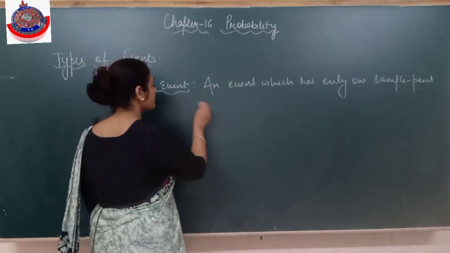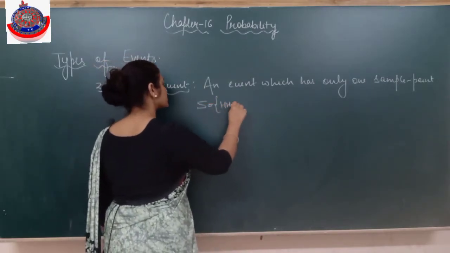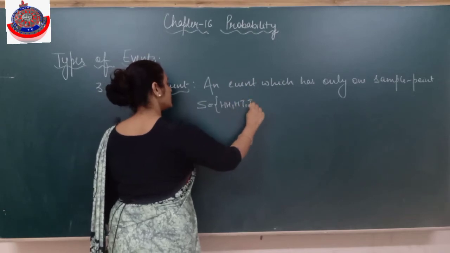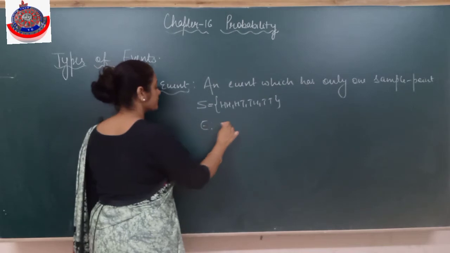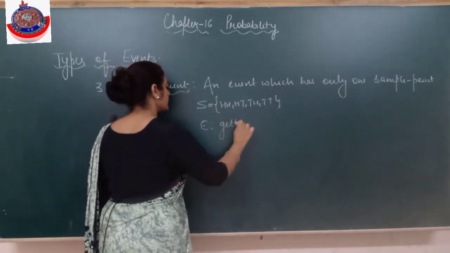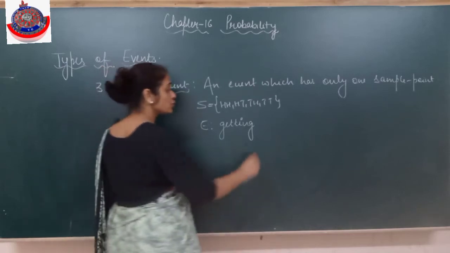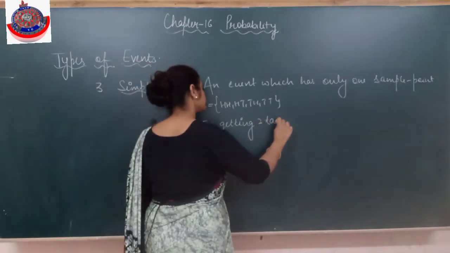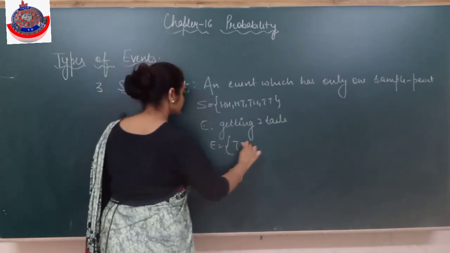For example, two coins are tossed. My sample space is HH, HT, TH, TT. And my event is getting two tails. So how many elements would there be in this event?